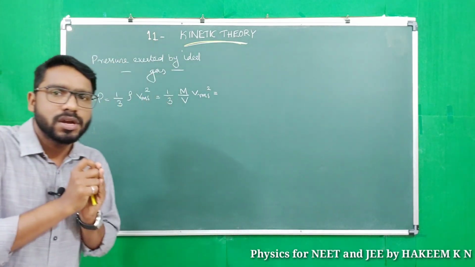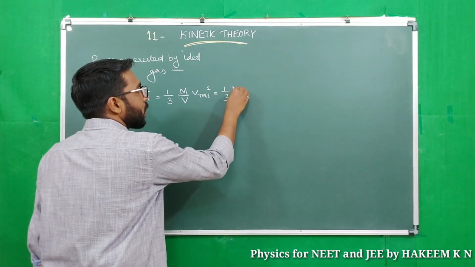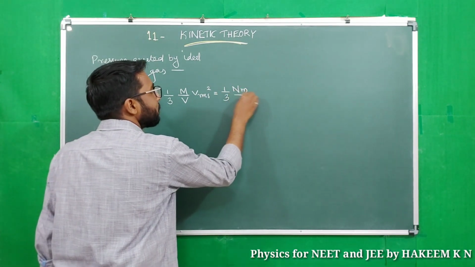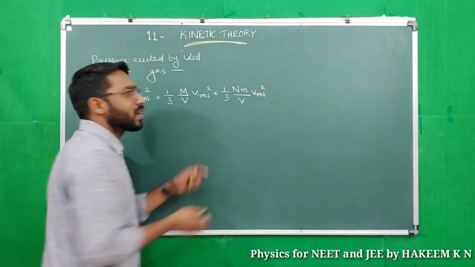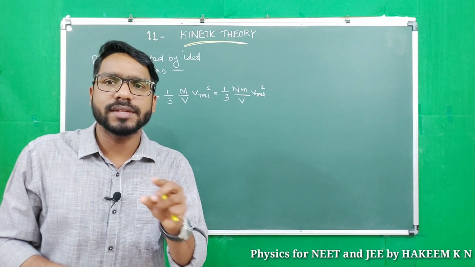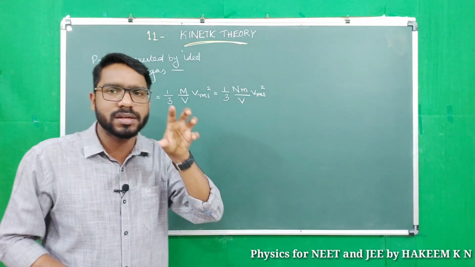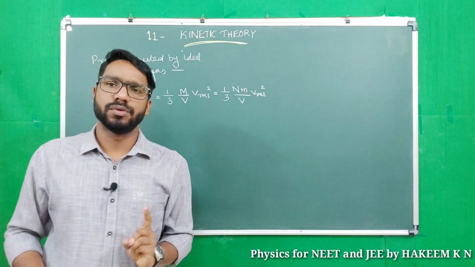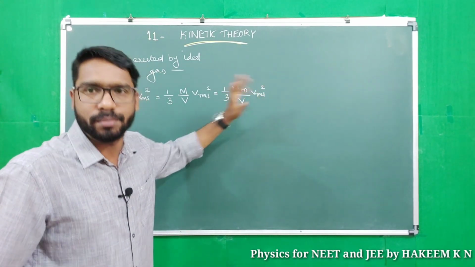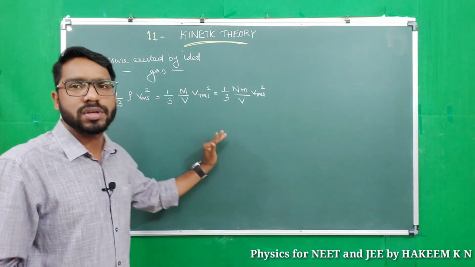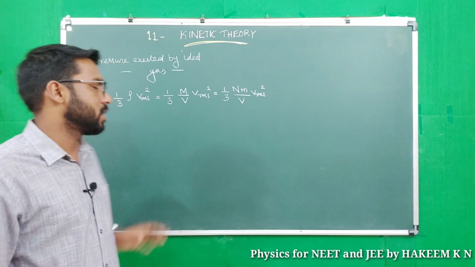So P equals 1 by 3 capital N m by volume into V RMS square, where capital N is the number of molecules and small m is the mass of one molecule. Total mass is capital N into m. This is the equation of pressure exerted by an ideal gas.